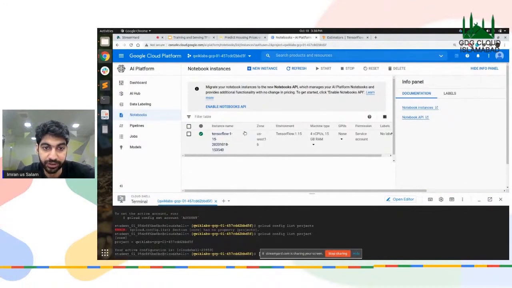I'm going to wait for the notebook to start. Okay. So while we do that, can anyone tell me the difference between the graphs and the sessions in the TensorFlow?